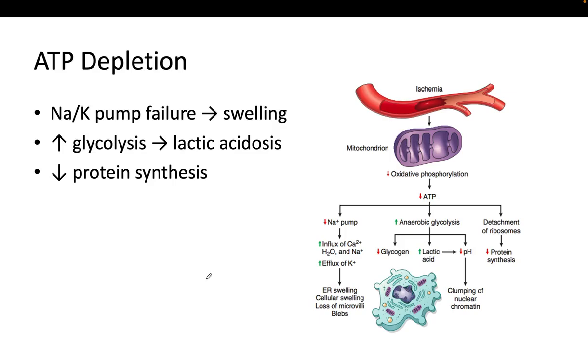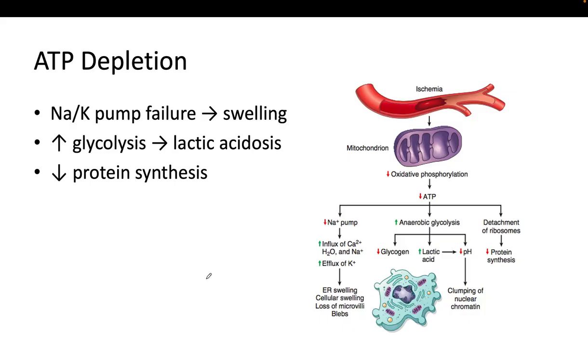Now, talking about ATP depletion, let's see what happens when ATP is depleted, especially in ischemia. First, the sodium potassium pump fails because it needs ATP to work. As a result, sodium and water enter the cell, and the cell swells, and we have edema in the cell.